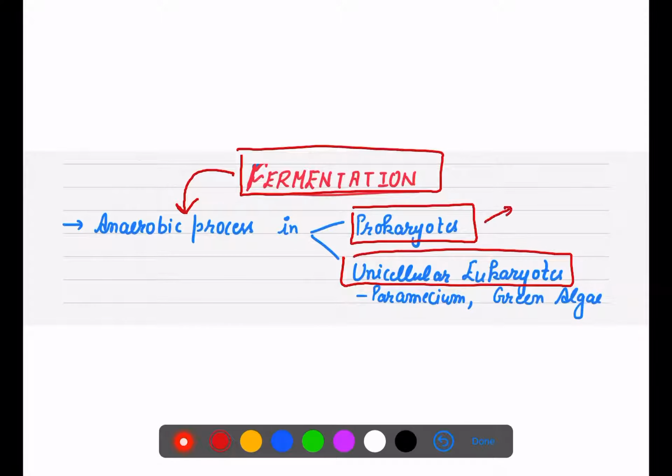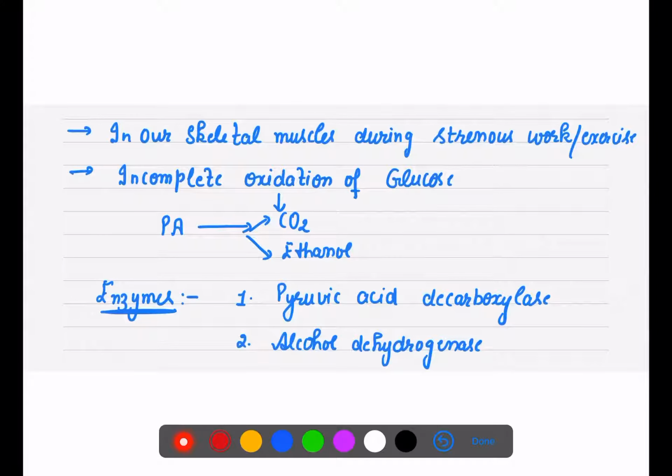In prokaryotes, you can mention the example of bacteria, right? And in unicellular eukaryotes, you can mention paramecium, green alga. There are multiple examples. So basically, in these organisms, there is a common process, that is anaerobic process. In our case, in the skeletal muscles, which help us in movement during continuous exercise or continuous work, we observe the anaerobic process, in which pyruvic acid is changing into lactic acid.